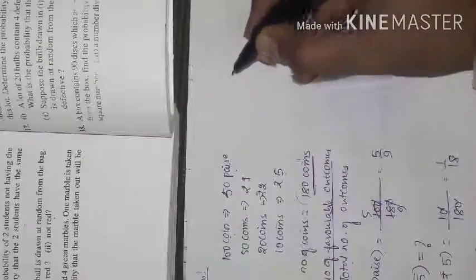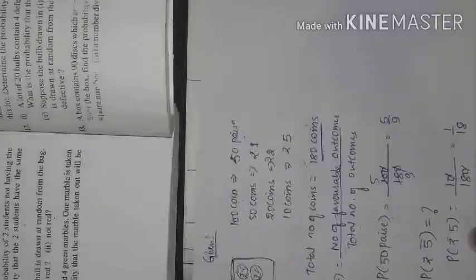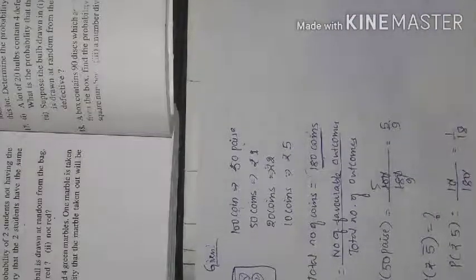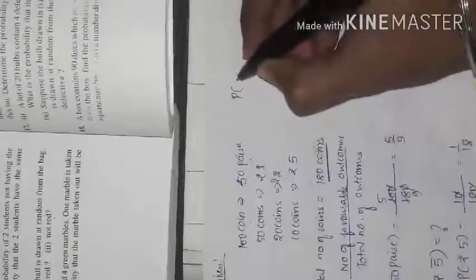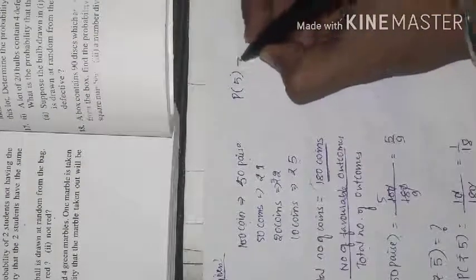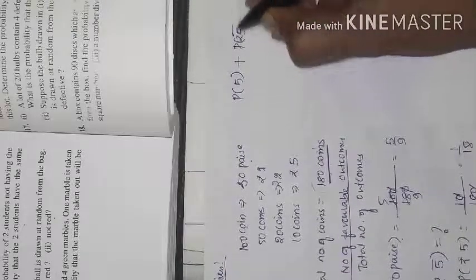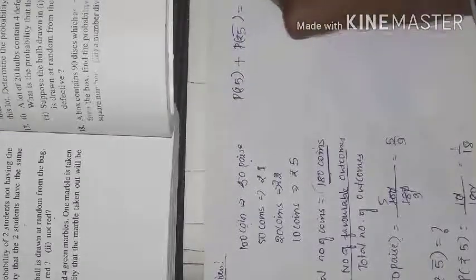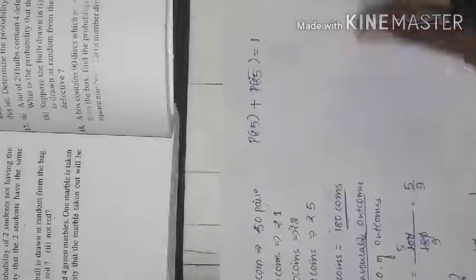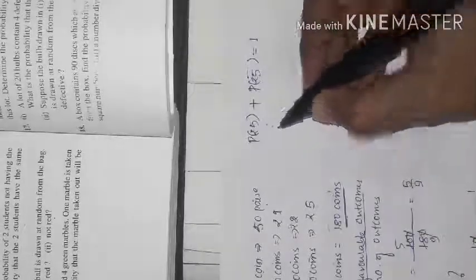Now the probability of not a 5 rupees, with the bar over it. We have the relation that the probability of an event plus the probability of not the event is equal to 1. We know that. So we have to find the probability of not an event, and we know the probability of the event. We got the probability of 5 here. We have to find the probability of not a 5. So we know that the probability of 5 plus the probability of not a 5 rupees is equal to 1. Yes or no? So we will put the value of the probability of 5. What is the probability of 5?